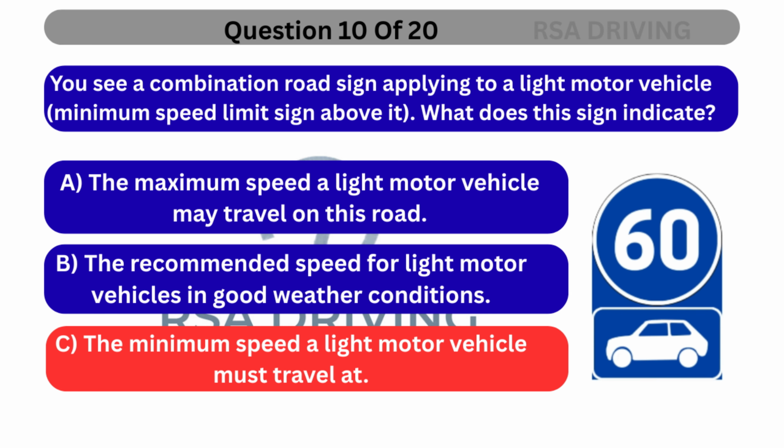The correct answer is C. The minimum speed a light motor vehicle must travel at. A minimum speed limit sign indicates the slowest speed at which a vehicle must travel. In this case, it applies specifically to light motor vehicles.